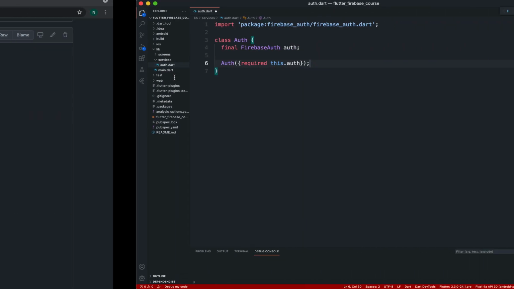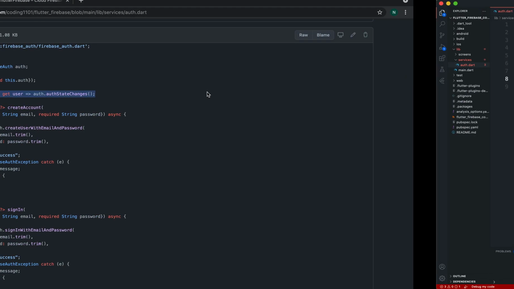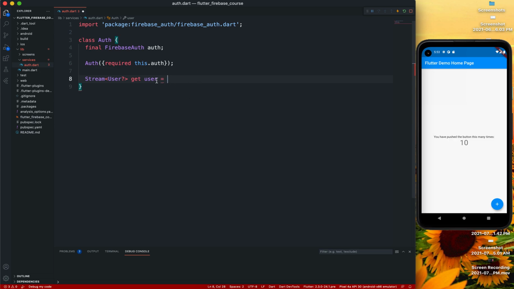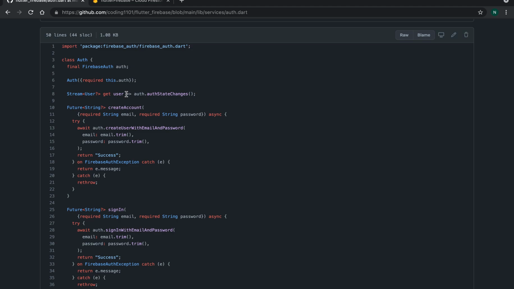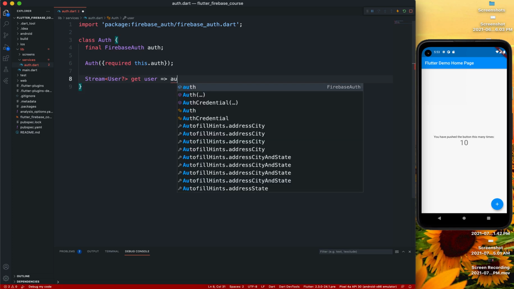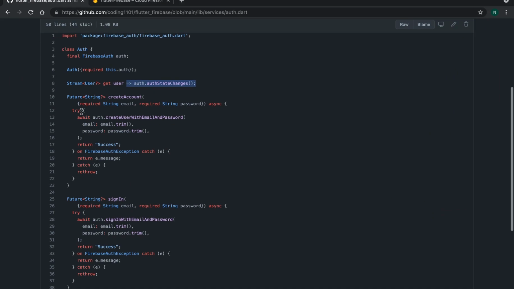Okay, after we have that, what we can do is have this stream user. We'll be using a stream builder so that we can update it in real time, because Firebase returns streams, and this is going to be of type User. This should be null safe, because this can be null. And we're going to get the user, and that's going to be equal to our auth dot authStateChanges.